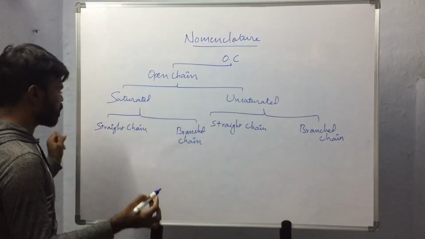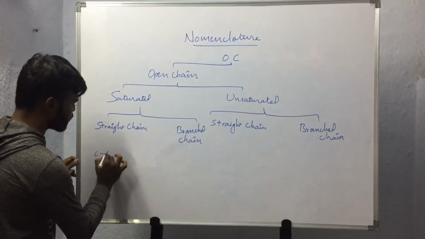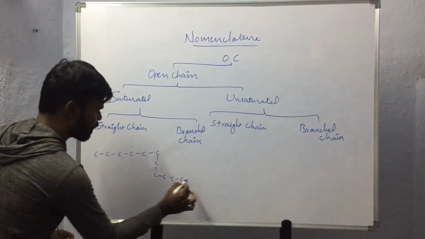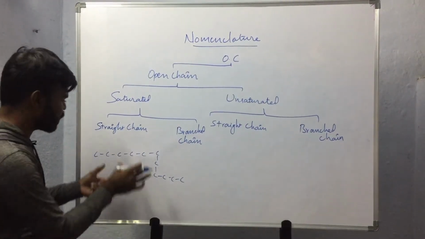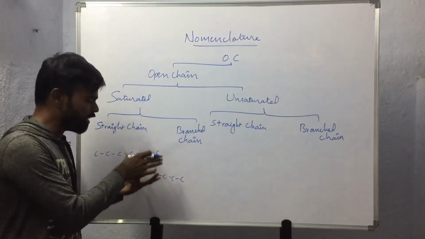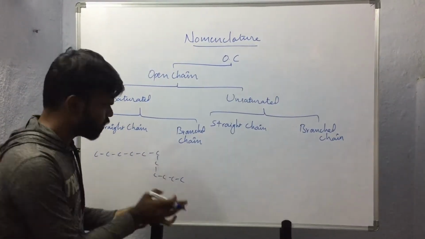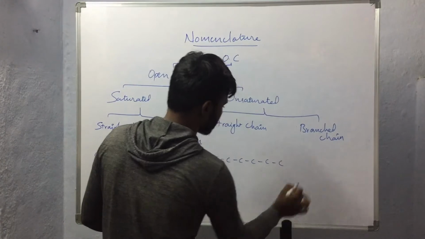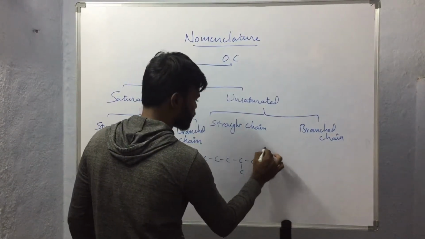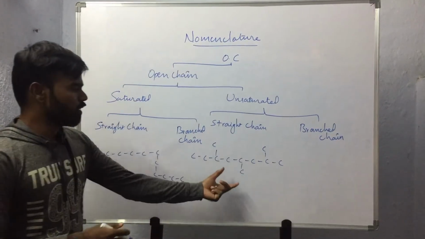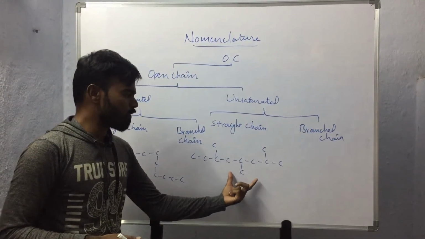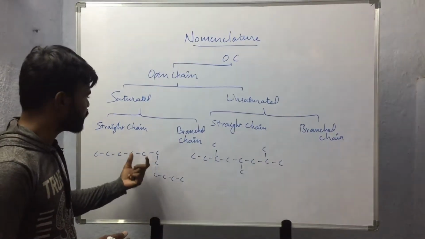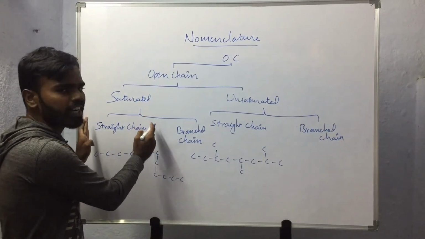Straight chain compounds, in the sense, one continuous chain will be there like this, and there won't be any substituents on this parent chain, whereas branched chain compounds means a continuous parent chain will be present, and on this continuous parent chain some substituents will be present. So this type of compounds will be called branched chain compounds, whereas this type will be called straight chain compounds. In this video we will discuss the nomenclature of straight chain compounds in detail.